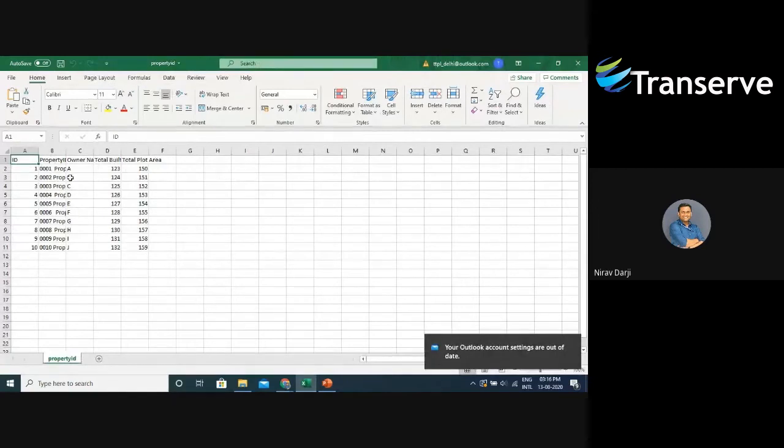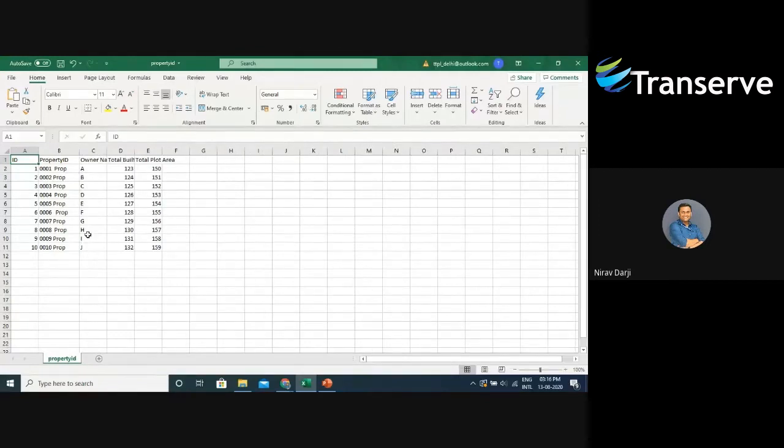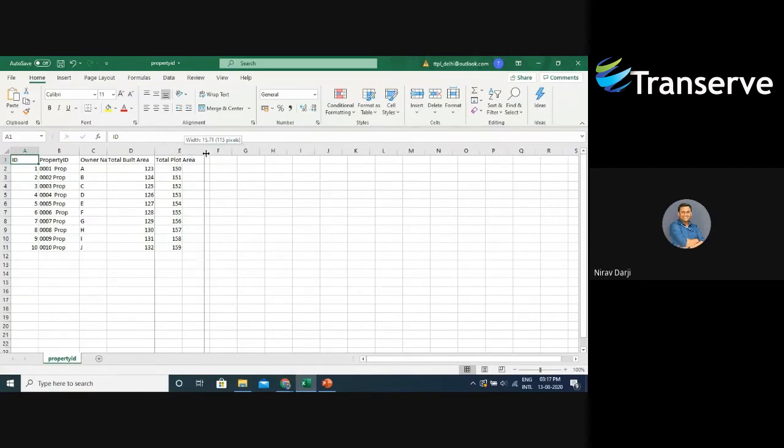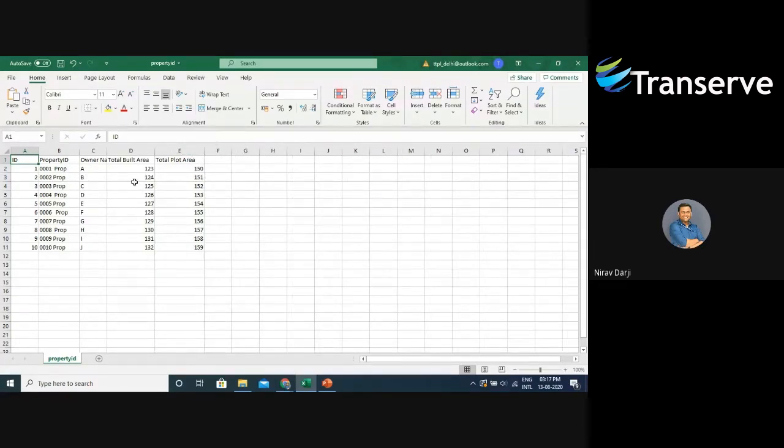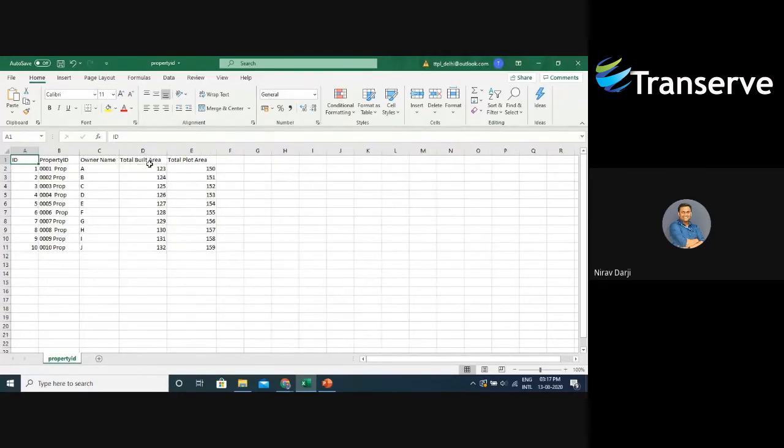You can see that I already have data with me. That is, I have data of 10 properties, as you can see under the column property ID. And with respect to those, for each property there is owner name, total built area, and the total plot area. I want to utilize this data in the current form that I'm creating, that is the building form. I don't want my surveyors to waste time collecting this data, that is measuring the plot area or the built up area. So I will use this particular CSV in my next widget.